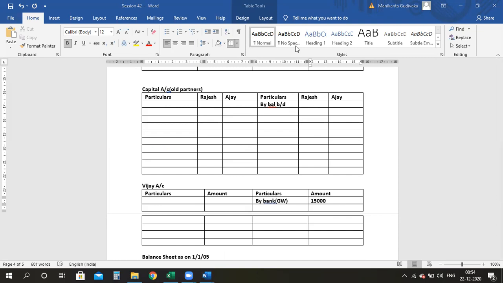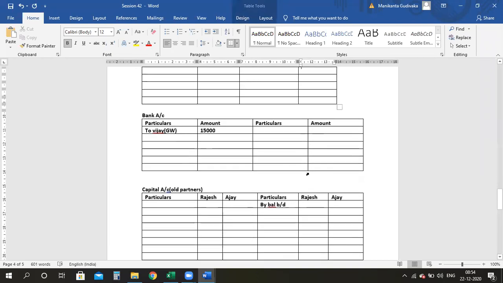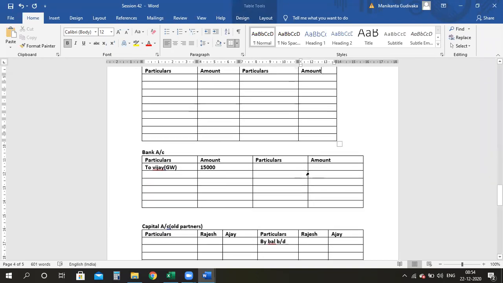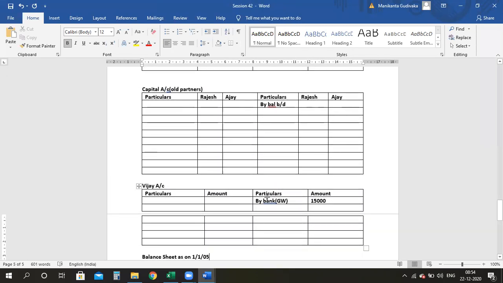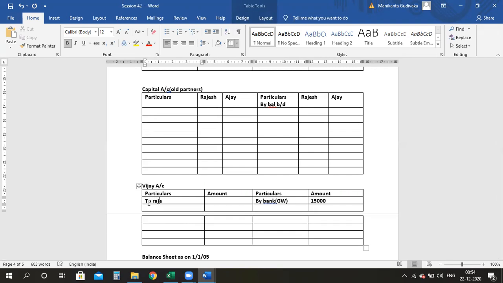Then this 15,000 needs to be divided between the old partners in the sacrificing ratio. Yes or no? So what is the entry? New partner's capital account debit to old partners. So I have to give it to Rajesh and I have to give it to Ajay.